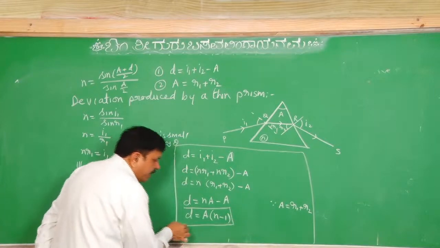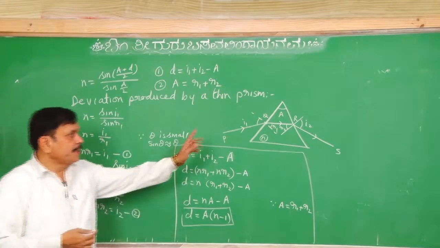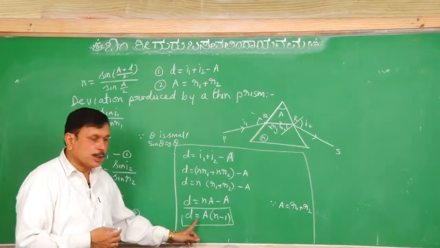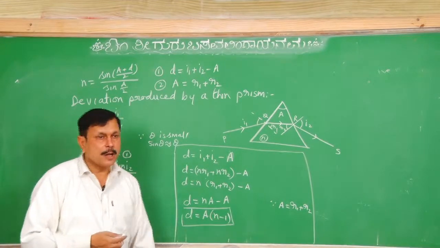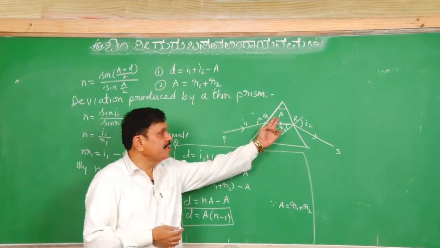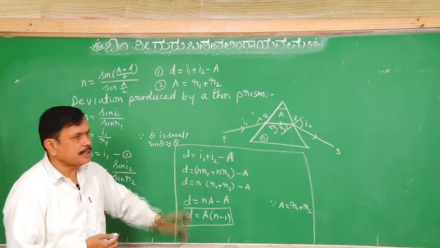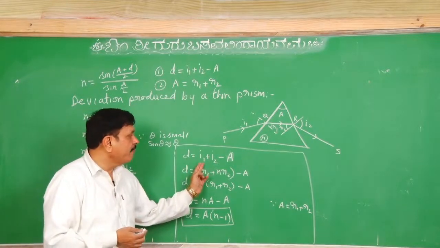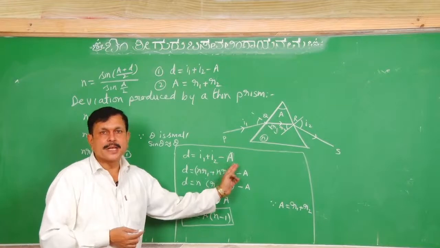So, what we will find is that if the prism is thin, then the deviation produced can be given by D equal to A into (N minus 1). When the angle is 60 degrees etc., that is, greater than 12 degrees, then in that case the deviation will be given by I1 plus I2 minus A.